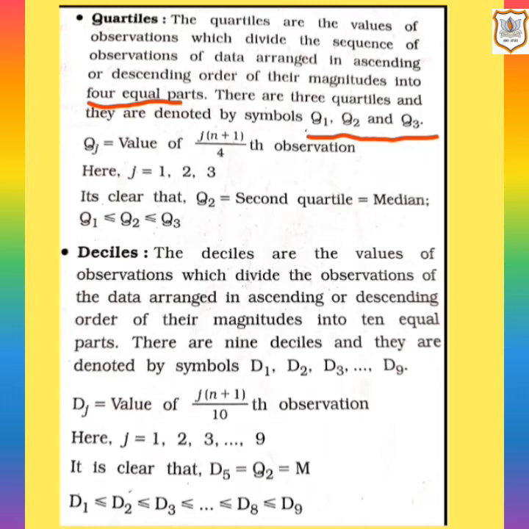Here you can see that quartile is equal to j times (n plus 1) upon 4, where j is 1, 2, 3. And it is clear that Q2, the second quartile, is equal to median. That means Q2 is equal to median. And here you can see Q1 is less than or equal to Q2, Q2 is less than or equal to Q3.